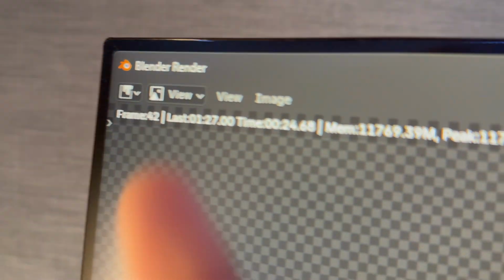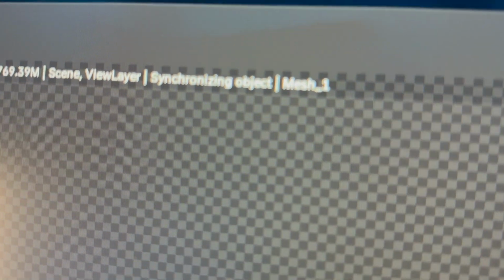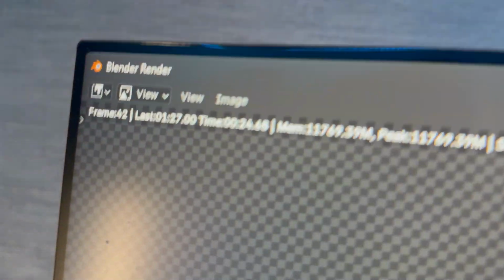Two hours later. I don't understand what is happening. Look, I'm stuck at frame 42 and it's taking me around 90 seconds each frame. And here it says synchronizing the object mesh 1. Now, I don't know, it's just stuck there for about 30 minutes. I don't know what's happening. And I have 500 frames in total. Like, what am I supposed to do?